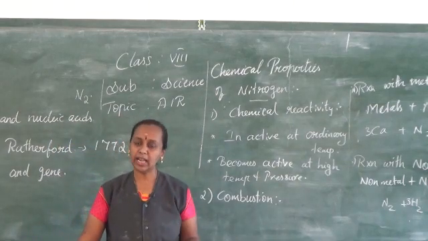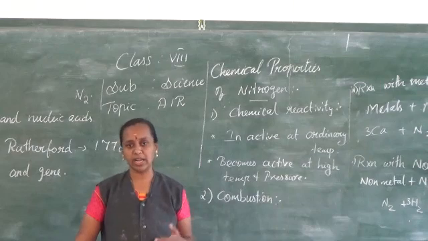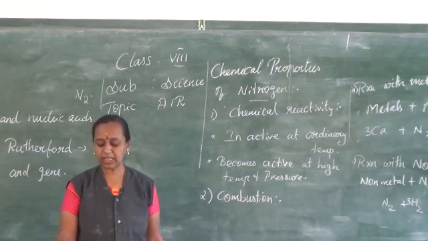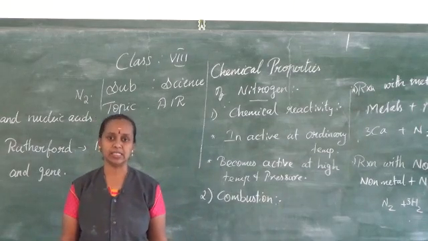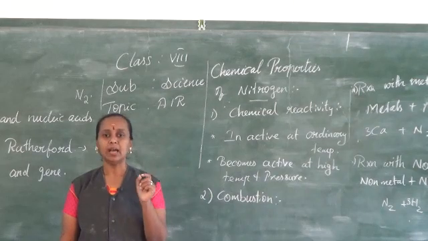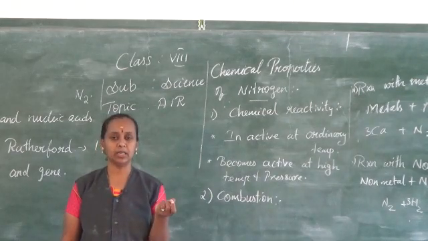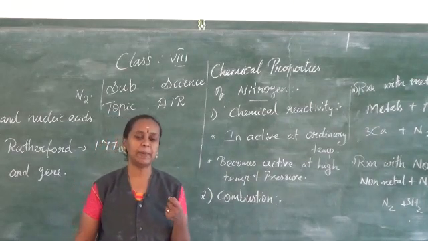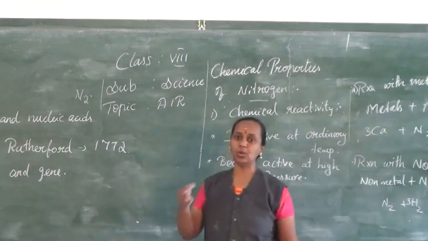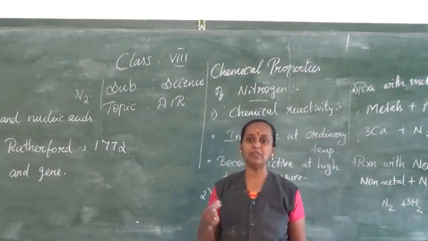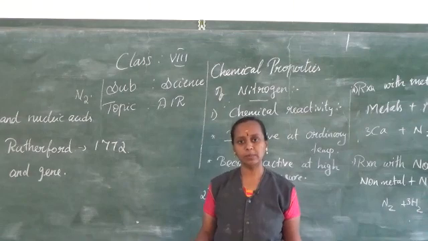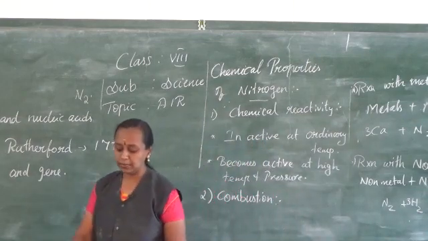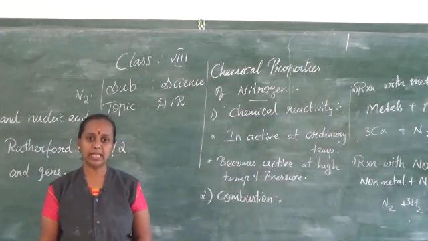It can be done either by man-made or naturally. Naturally it can be done by leguminous plants, that is the pea plants. We call this symbiotic: the organisms present in the roots of the plants are able to convert the nitrogen into soluble nitrogen compounds. So the leguminous plants and also lightning.